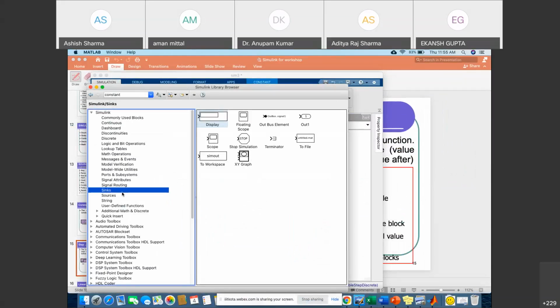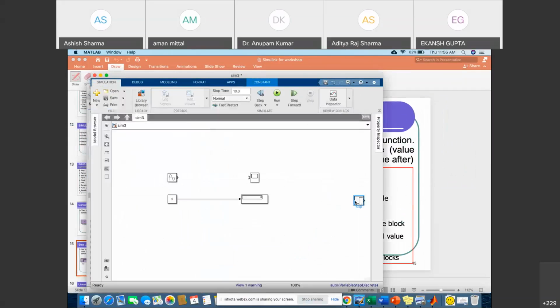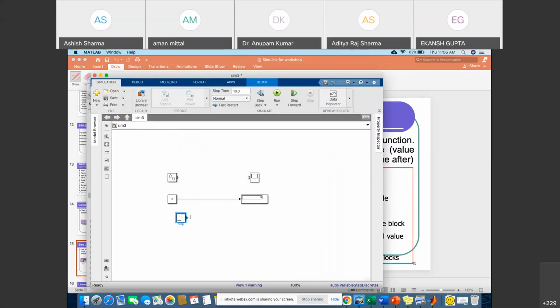Again, go on the sync source and step. You can see the step signal is available. Go on the step and click here. So here you can see that by clicking one time, you can get step time, initial value, final value. What will be the final value, right? That would come under this one.